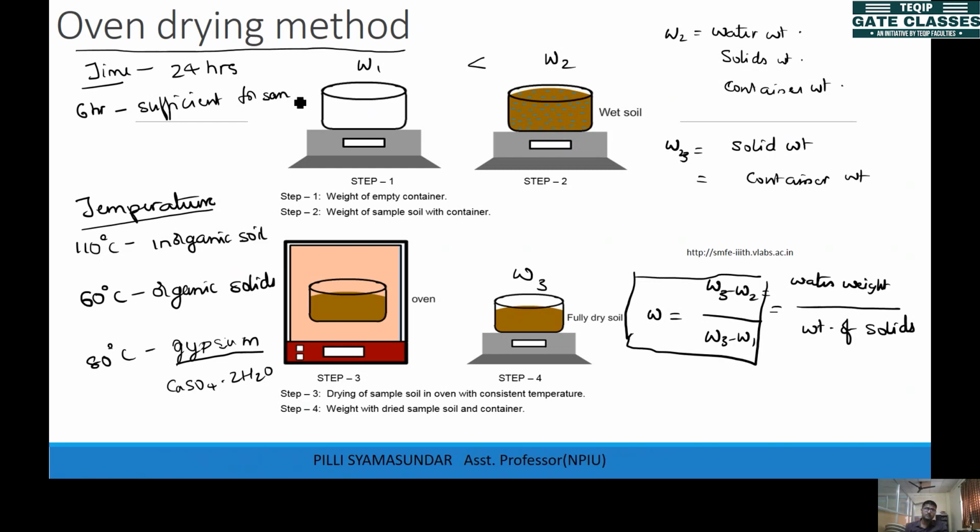But still we keep it for 24 hours, since this 24 hours is taken by clay soils. If you have a clay portion in the soil, then that will take more time for drying the water inside the soil, you know. So that's why you keep it for 24 hours.